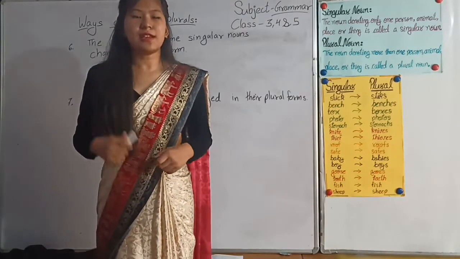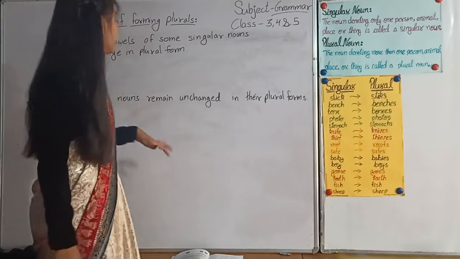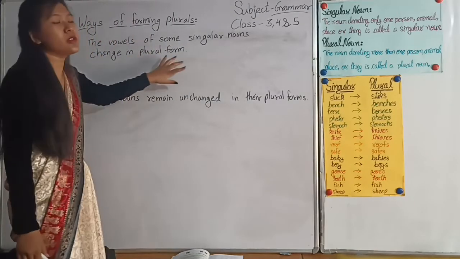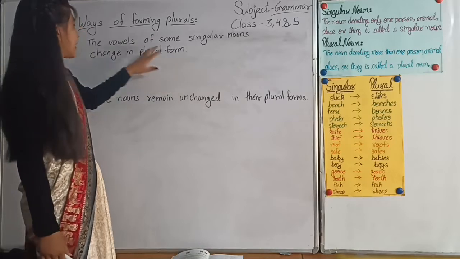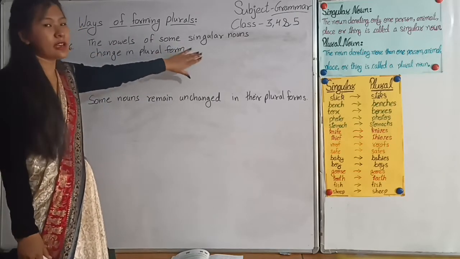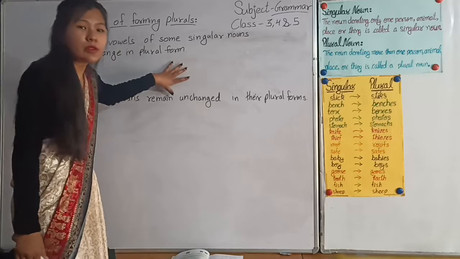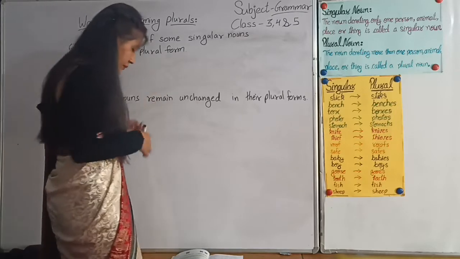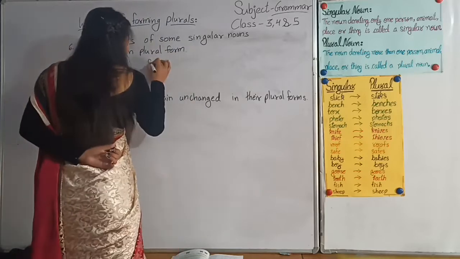Now dear students, let's go through the next rule, and the rule is the vowels of some singular nouns change in plural form. Yes, the vowels of some singular nouns change in plural form. For example, let's learn through some examples. For example, goose.